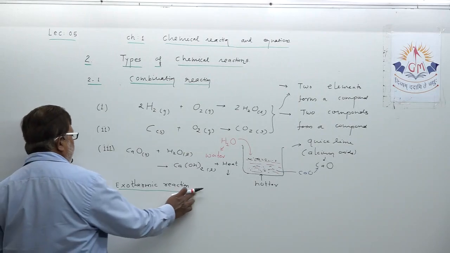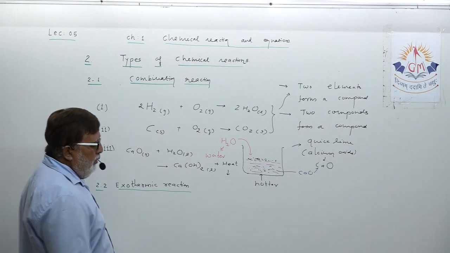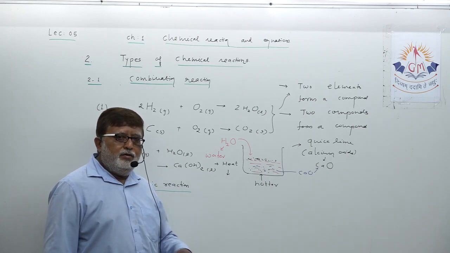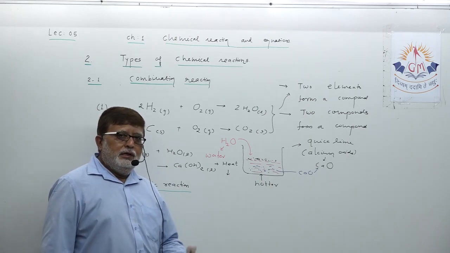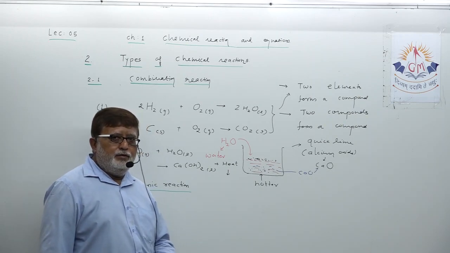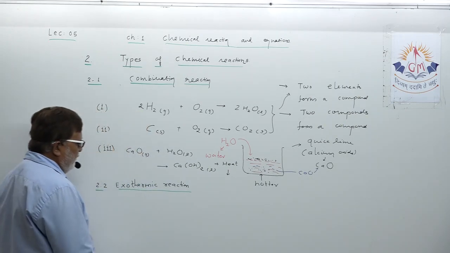One example of an exothermic reaction we have taken in our previous lecture: burning of natural gas. Even, dear student, burning of natural gas, not only that, but burning of magnesium ribbon can also be taken under the category of exothermic reaction.